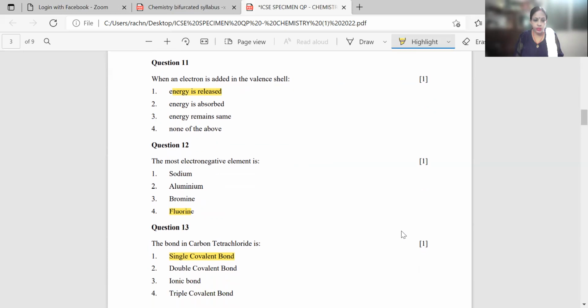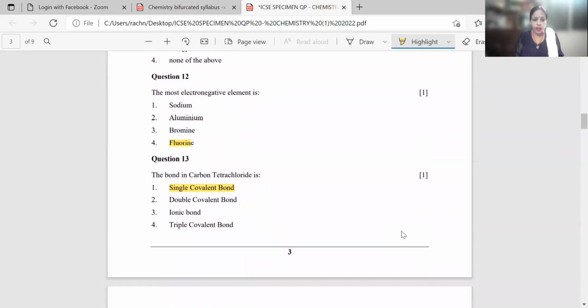Now comes question number 13. The bond in carbon tetrachloride, CCl4: single covalent bond, double covalent bond, ionic bond, triple covalent bond. Your correct answer will be single covalent bond.